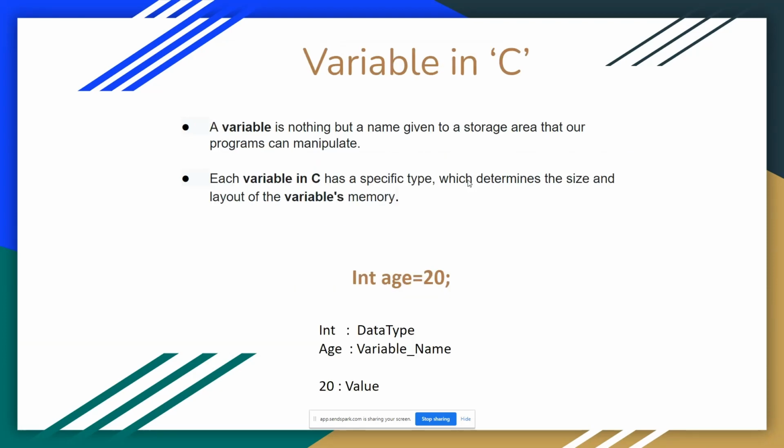If you observe variable in C, a variable is nothing but a name given to a storage area that our program can manipulate. An example is integer int a is equal to 20. Here a is the variable name, int is the data type and the value is 20. If you want to create any program without variables, you can't create the program. First you need to declare the variable name with a specified data type, then the value of the variable, then you can use the variable anywhere in the program.